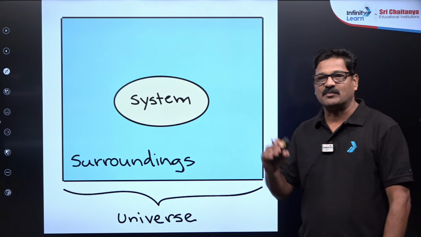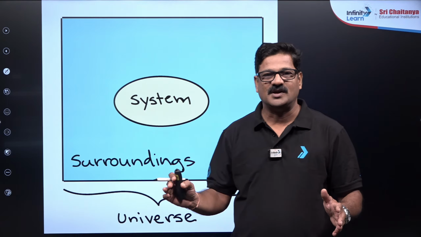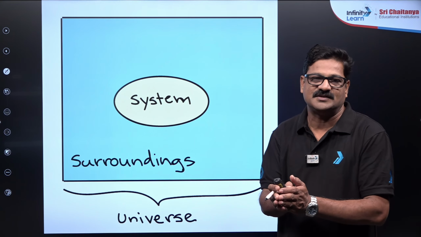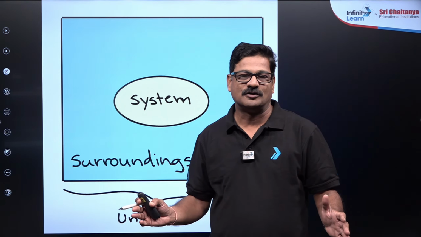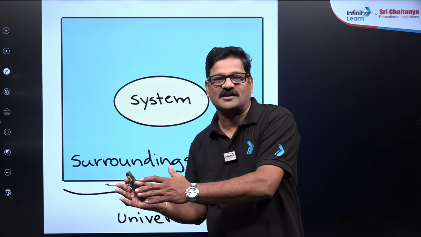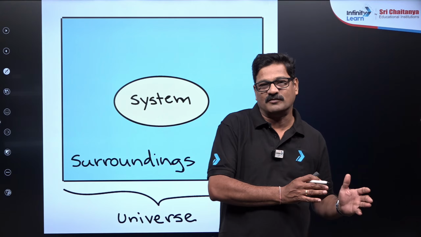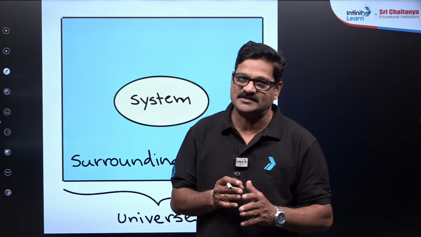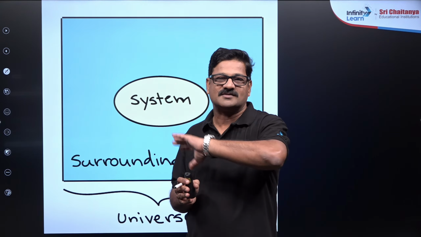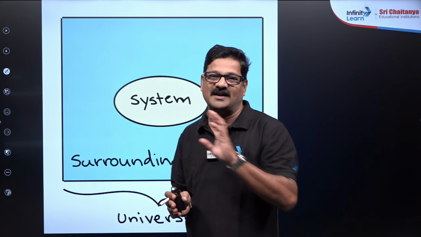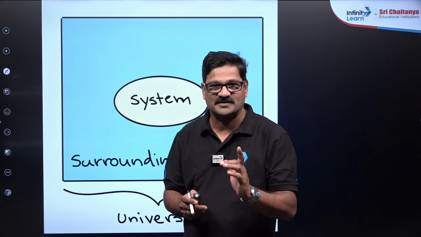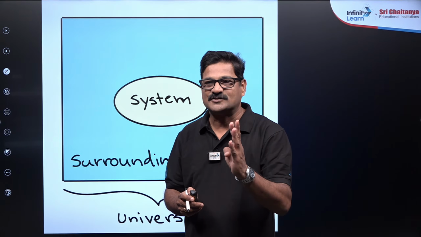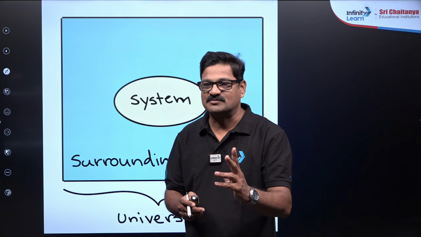Thermodynamics is a branch of physical chemistry which deals with the heat changes or energy changes during a process. So why is heat transferred from a hotter body to a colder body? Why not from the colder body to the hotter body? These are the kinds of logic we are going to discuss. Don't go into the Carnot cycle and all; that is related to physics. Here in chemistry we focus on the first law, enthalpy, entropy, and Gibbs free energy. So this is the boundary of this particular topic.